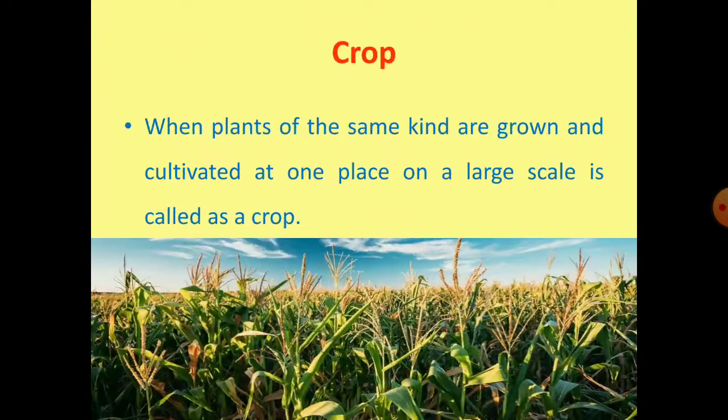Now let's get to know about something called crop. When plants of the same kind are grown and cultivated at one place and on a large scale, it is called a crop.